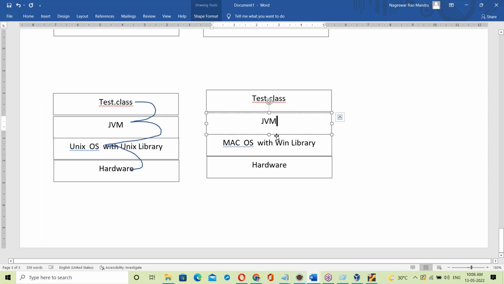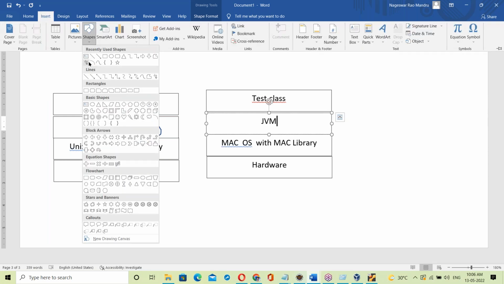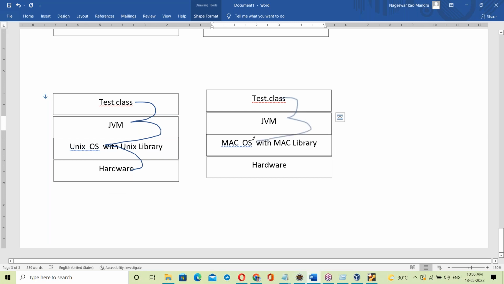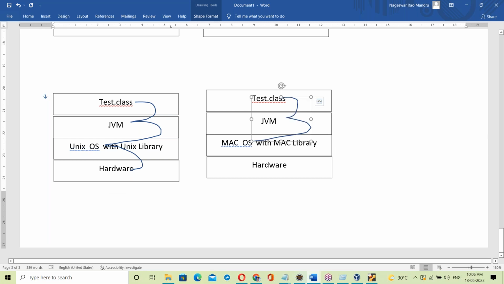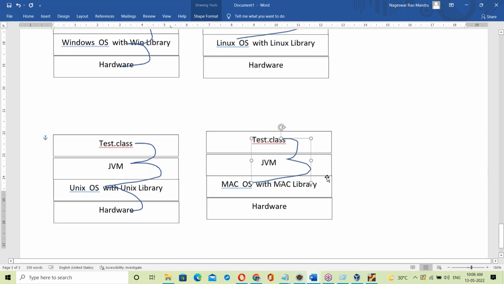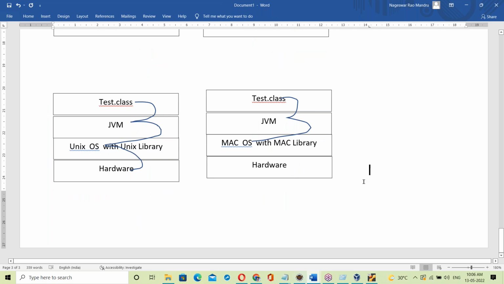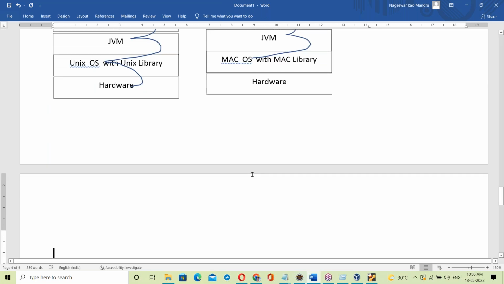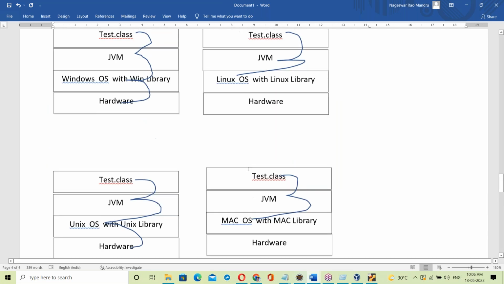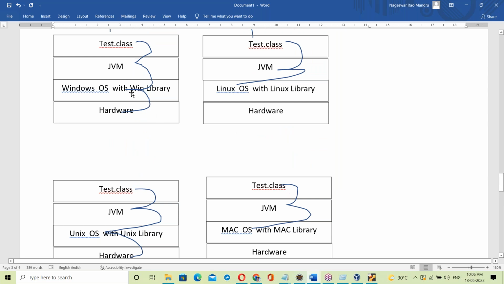Mac OS also contains a JVM. So this JVM takes the tested.class file and links it with Mac OS. So what is happening here? Every time the OS changes, the link to the .class file changes. Every time the OS changes, that link is changing. So it's nothing but dynamic linking.